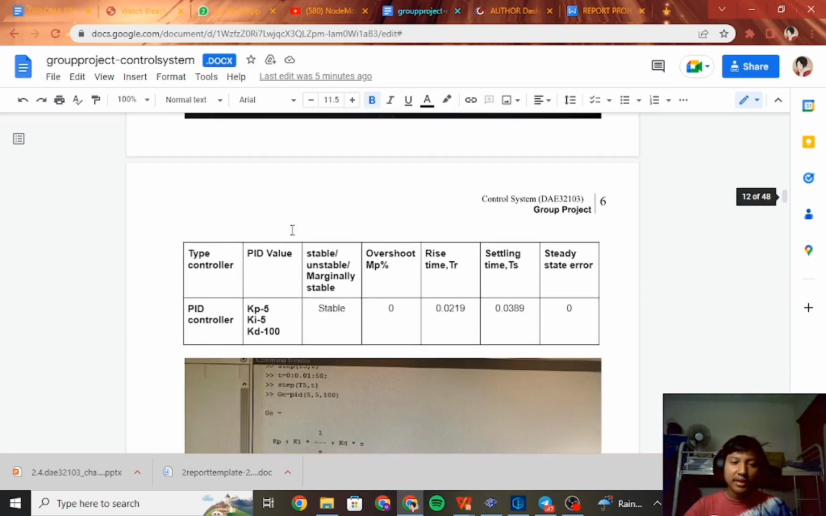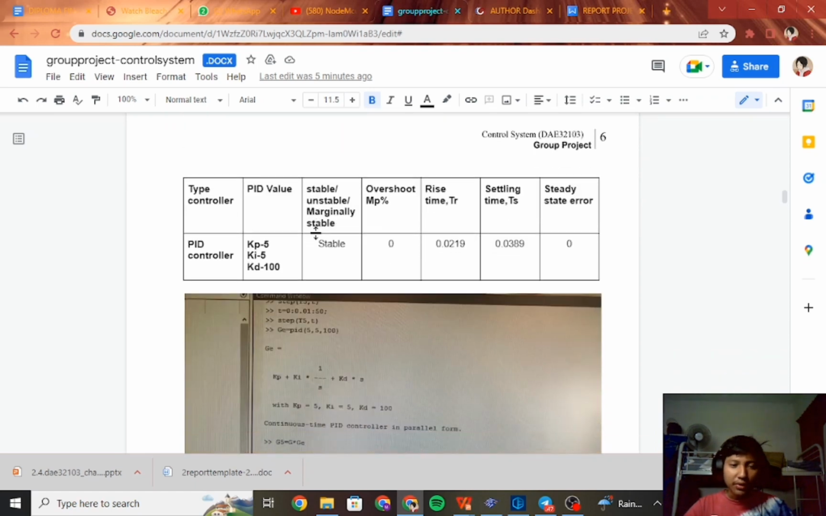My second most accurate controller is PID controller. KP value is 5, KI value is 5, and KD value is 100. This PID controller is stable because it has 0 overshoot, 0.0219 rise time, 0.0389 settling time, and 0 steady state error.